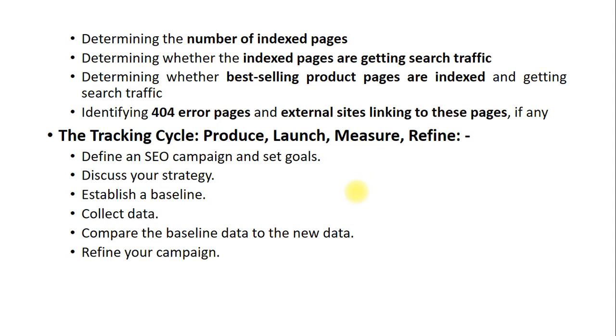Next is collect data, or gather the information. Next is compare the baseline data to the new data, and at last refine your campaign. Generally refinement occurs when you are not completing your goal. At that time you need to refine your query and perform reprocessing again, and in this way the cycle begins.